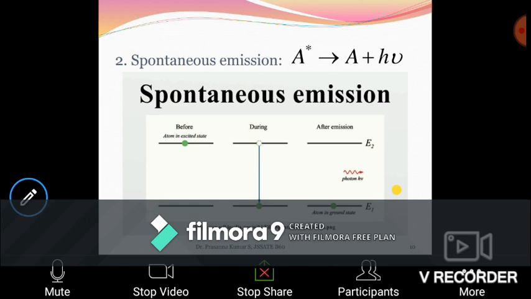It is not helped by any other mechanism here. The electron that is excited will come down to the lower state at any time as it likes. That is the spontaneous emission. In spontaneous emission, look at the expression there: A star, the excited atom, comes down to the ground state A with the emission of a photon. This is voluntary, no help is taken for this transition.